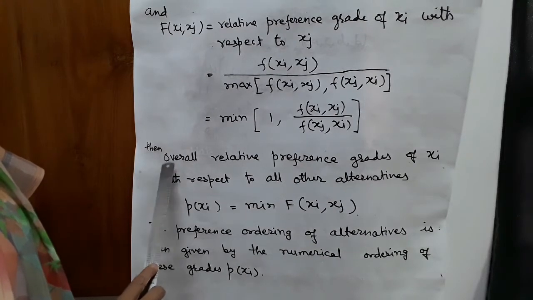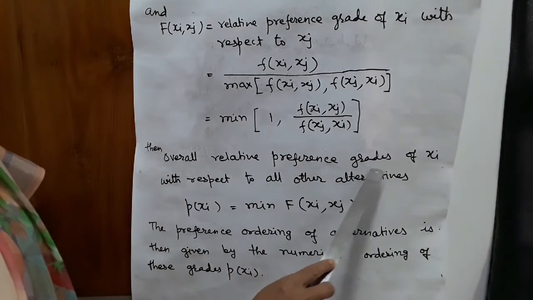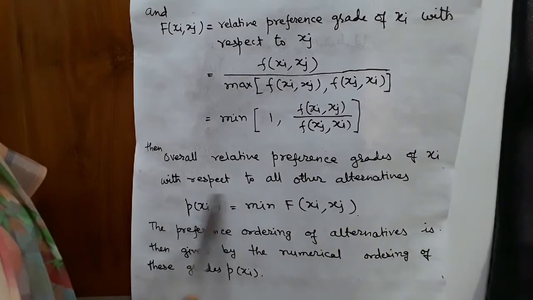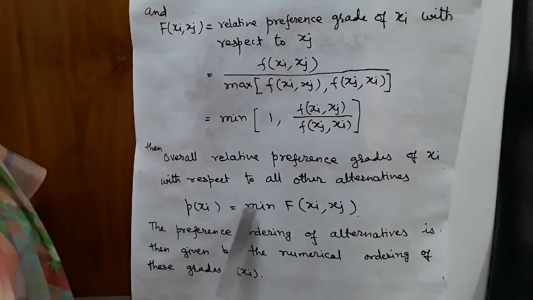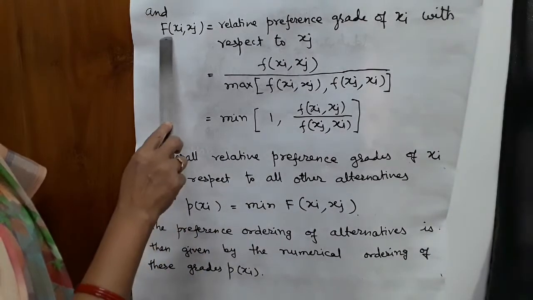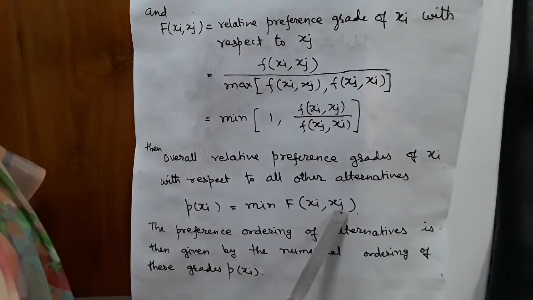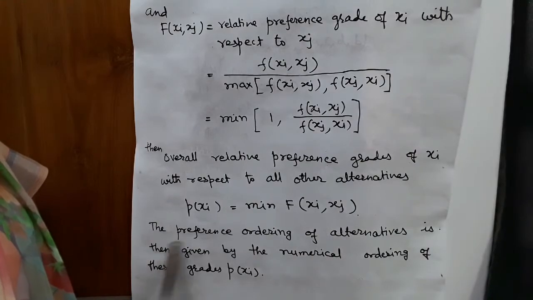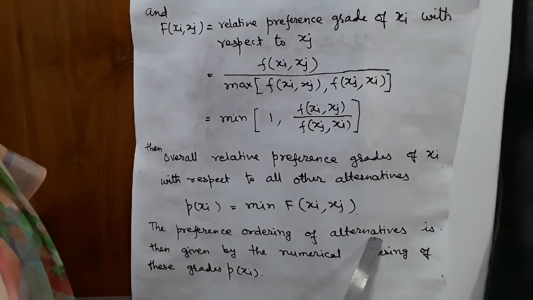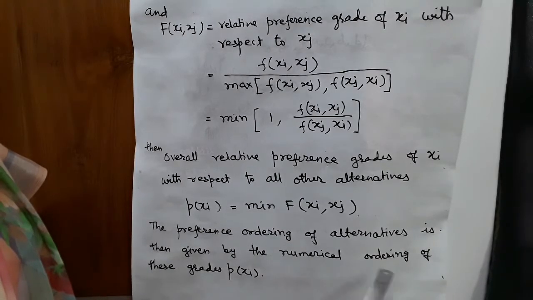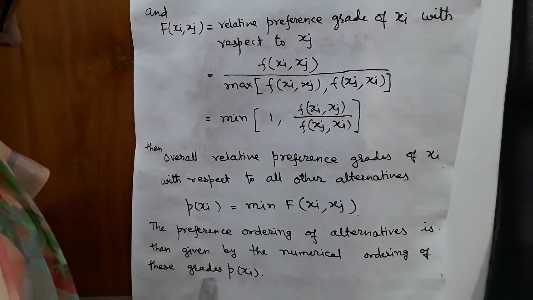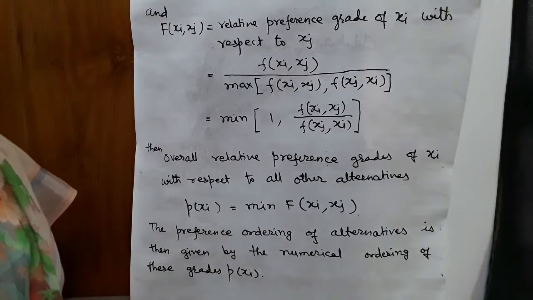Then we find overall relative preference grades of xi with respect to all other alternatives. P xi is equal to minimum of capital F xi xj. The preference ordering of alternatives is then given by the numerical ordering of these grades P xi.